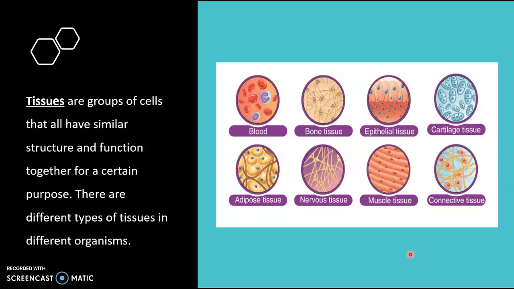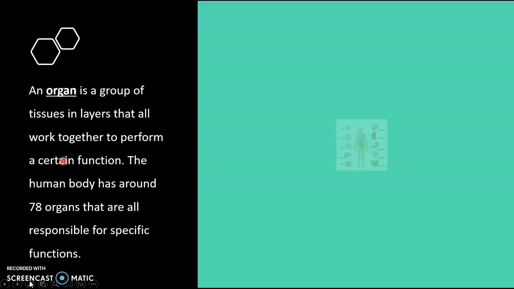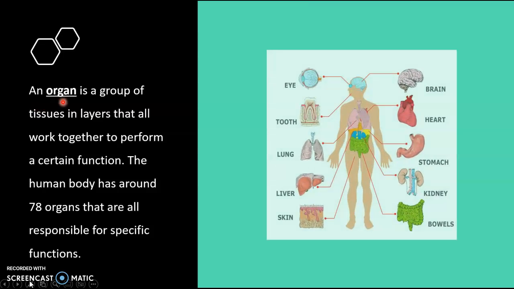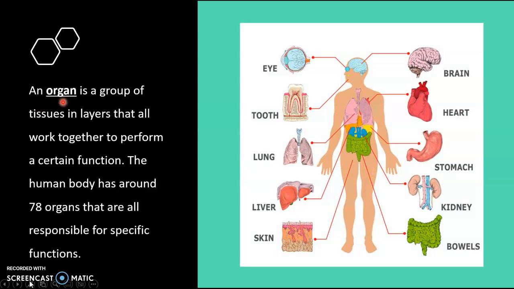When a group of tissues all come together to serve a larger bodily function, you get our next level of organization, organ. Organs are multiple layers of highly specialized tissues with a collective job to perform a certain function, such as how the heart is a group of specialized muscle tissue that is responsible for pumping blood out into the body, or the kidney, which is tasked with concentrating and filtering urine.